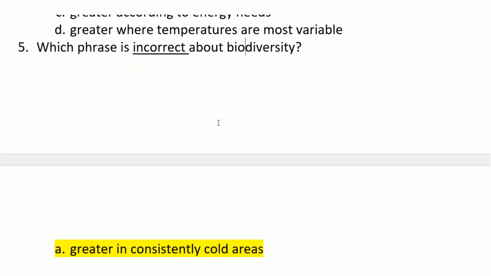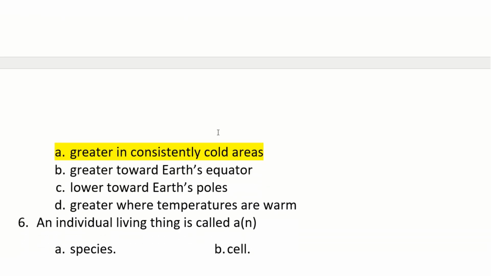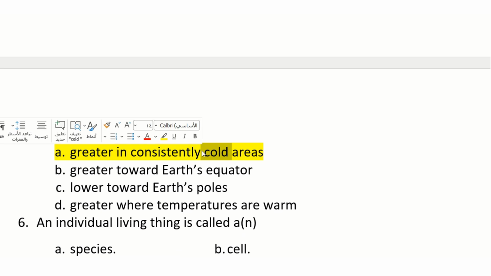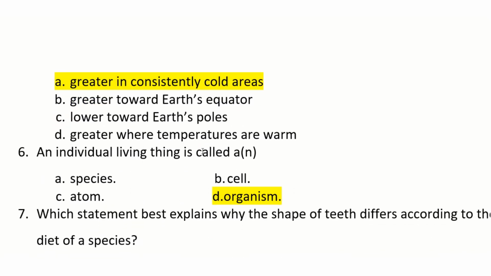Which phrase best describes Earth biodiversity? This is another question with other choices. So biodiversity is greater toward Earth's equator, and we have warm areas. Okay, which phrase is incorrect about biodiversity? The first one is incorrect because it's not called areas; we have warm areas. So the first one is incorrect. The rest are correct. Okay, an individual living thing is called an organism. An individual, one living thing, is called an organism.